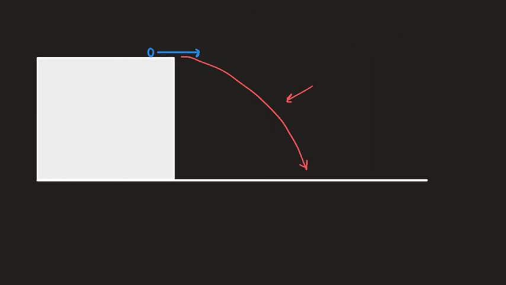But for right now, we're going to ignore the trajectory and just talk about what the ball does when it's moving through space. The moment it leaves the table, we know it's going to travel along a path like this.